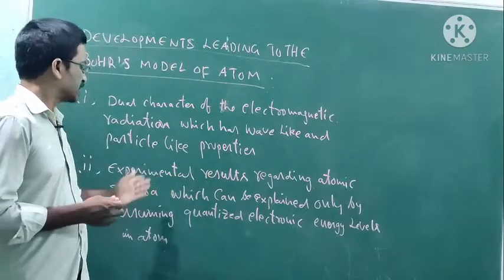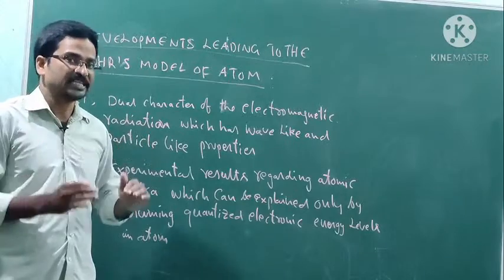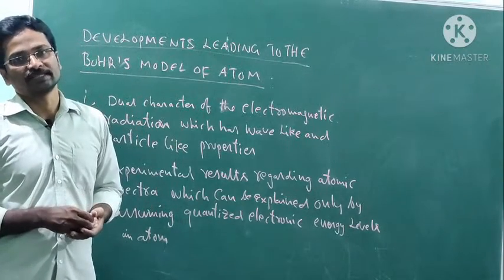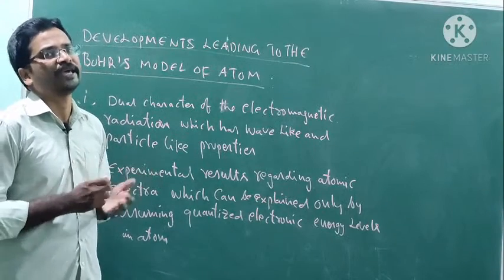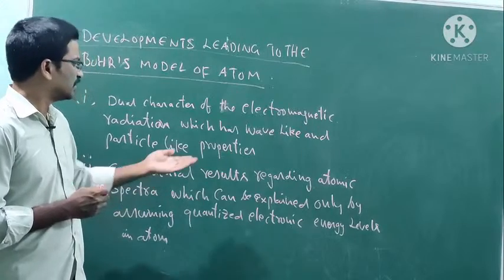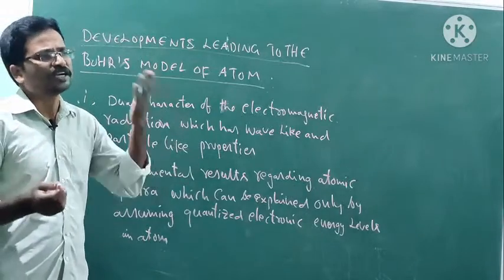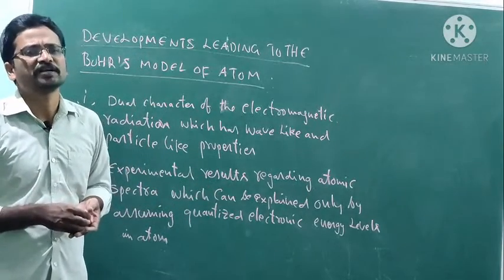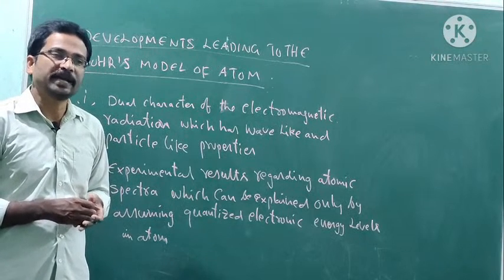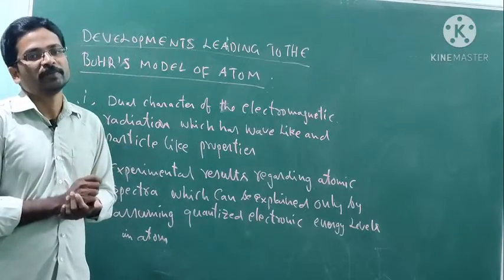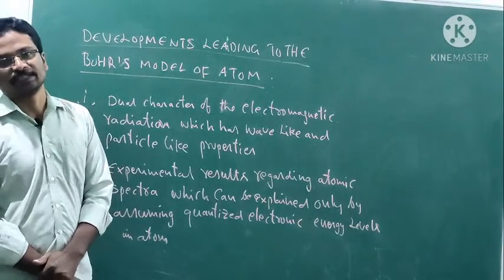Experimental results regarding atomic spectra can be explained only if the atom has quantized energy levels. What is meant by atomic spectra? Atoms can give atomic spectra, which was explained by assuming the atom has quantized energy levels. Then only can we explain this.